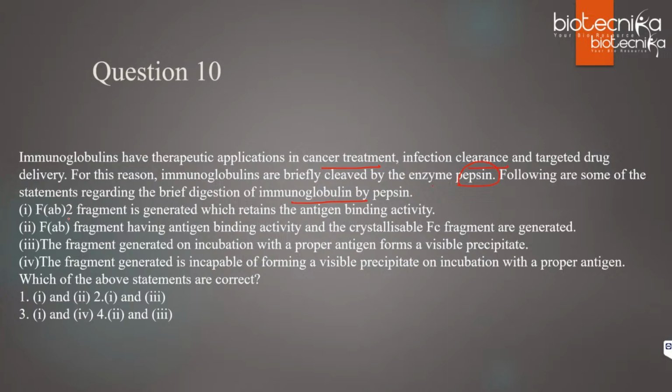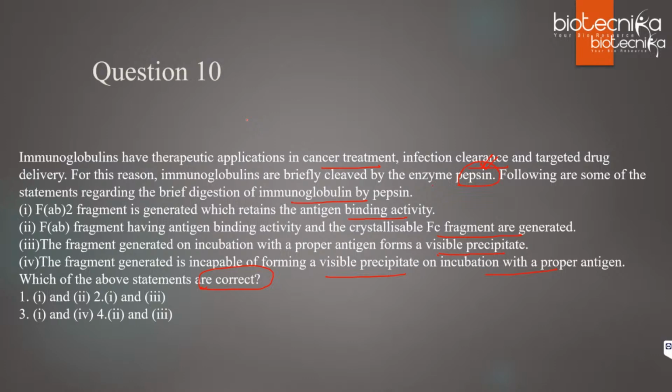1. FAB prime whole twice fragment is generated which retains the antigen binding activity. 2. FAB fragment having antigen binding activity and the FC fragment are generated. 3. This fragment generated on incubation with a proper antigen forms a visible precipitate. 4. The fragment generated is incapable of forming a visible precipitate on incubation with the proper antigen. So you have to tell which are the correct statements. You have to know with pepsin what are the end products. Then only you will be able to solve the question.